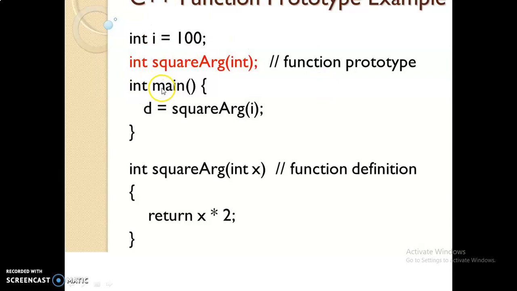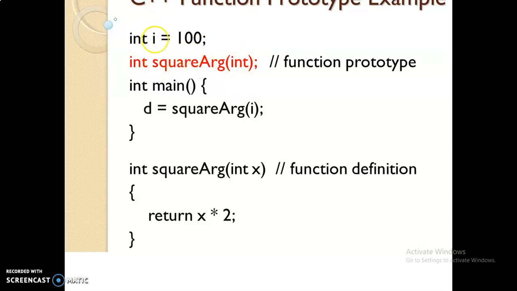Here above the main function, I said earlier that the function prototype must be declared before the main function. So in this program also, this is the function prototype. This is the global variable. That means a variable declared before the main function is called a global variable. So here this is the variable I. The value 100 is assigned to this variable I. After this statement, the second one is the function prototype. The function return type is integer. The function name is square arg. Within the function, one argument is passed. That argument type is integer.